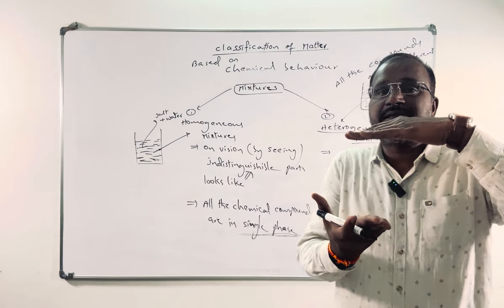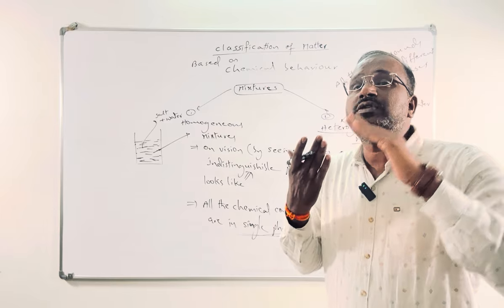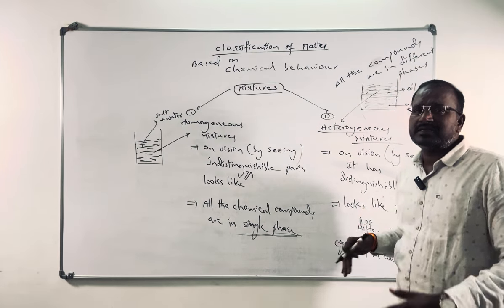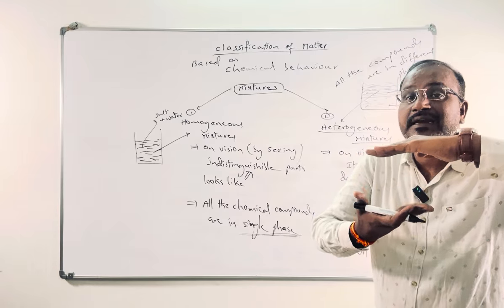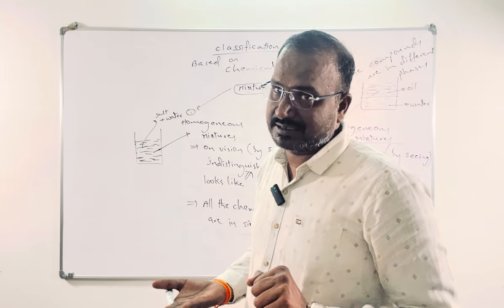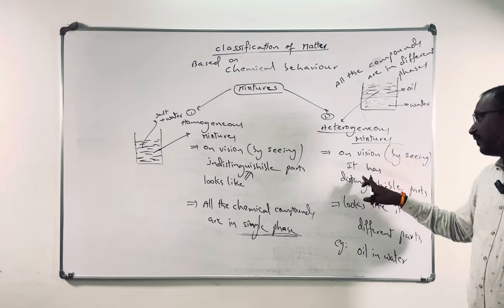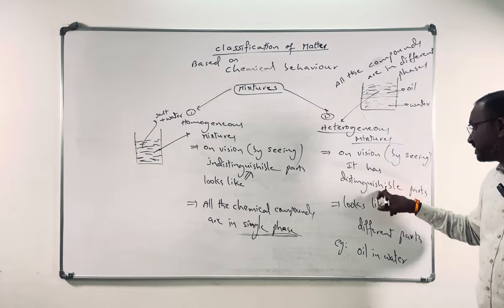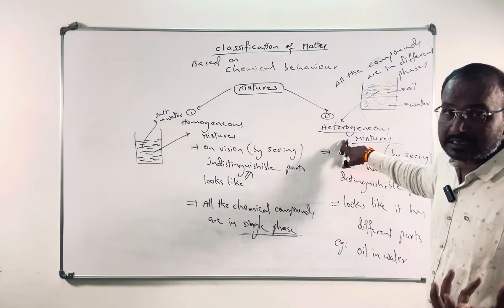Oil and water will be present separately. They have different phases. So that is called heterogeneous, because oil has a different phase, water has a different phase. That's why they are distinguishable. On looking, they look like two parts. Like that, on vision, if a mixture has distinguishable parts, we'll call that mixture a heterogeneous mixture.